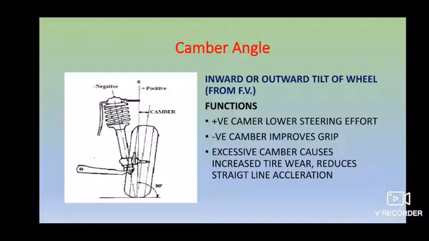Basically you have two types of camber angle: one is positive camber angle, another is negative camber angle. Positive camber angle will lower your steering effort, and negative camber angle will improve your grip. If you have excess camber, it will increase wear and reduce your straight line acceleration. In simple language, the camber angle is the angle between the center line of your tire and the vertical when viewed from the front of your vehicle, when the angle is outwards.